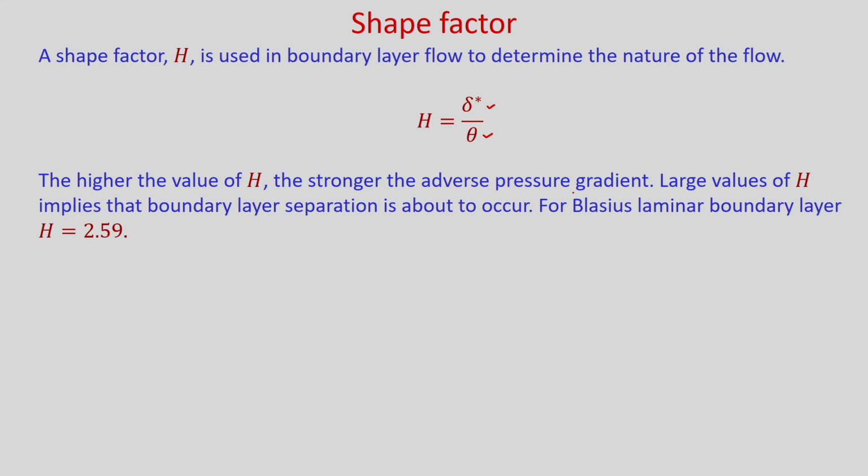The higher the value of H, the stronger the adverse pressure gradient, and large values of H imply that boundary layer separation is about to occur. For Blasius laminar boundary layer flow you can find H is equal to 2.59.